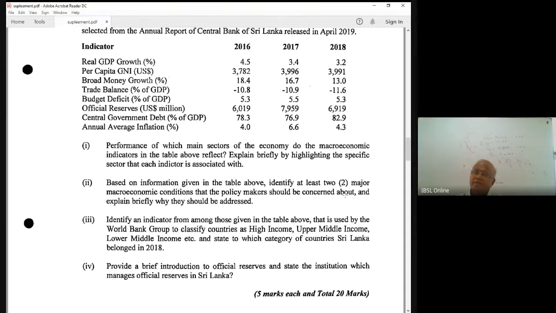The most important thing is, try all 5. You are supposed to answer 5. Don't try to just finish 2 questions completely. That's very bad. If you are supposed to answer 5, try all 5, right? Sometimes some students try hard to complete 1 or 2 questions completely. No. If you can answer only one part of a question, try that. Answer that, right?